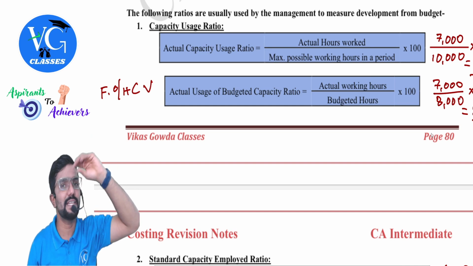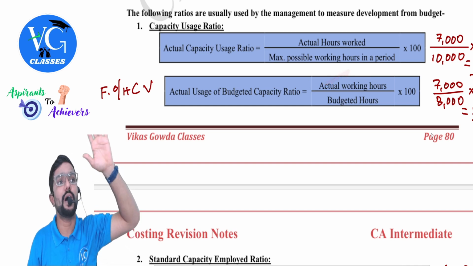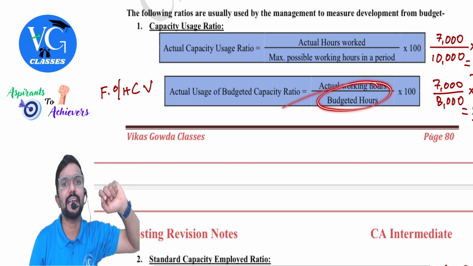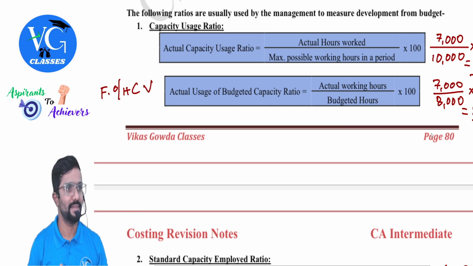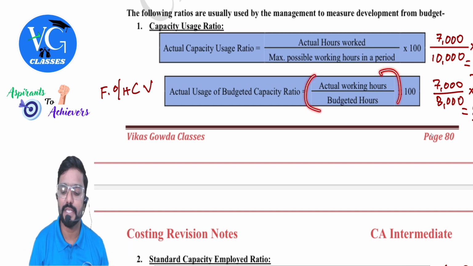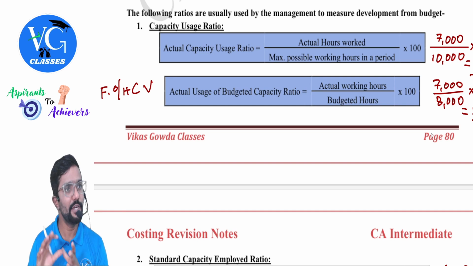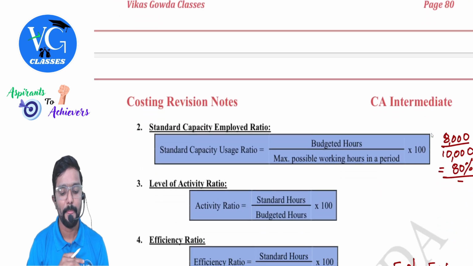What was the formula to calculate that? Sir, actual hours minus budgeted hours into standard fixed overhead rate per hour. So instead of deducting, you need to just divide here. And into 100 because we need to express it in percentage.